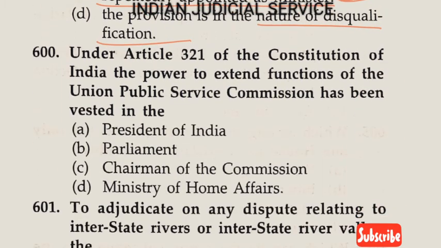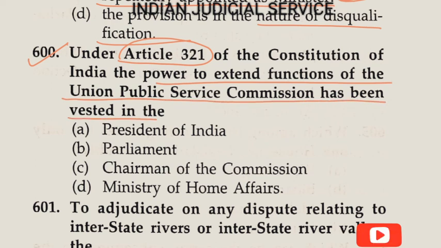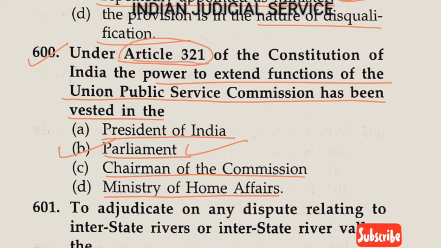Now the last question here, question number 600. Under Article 321 of the Constitution of India, the power to extend the functions of the Union Public Service Commission has been vested in: option A, President of India; option B, Parliament; option C, Chairman of the Commission; and option D, Ministry of Home Affairs. So clearly the answer here is Parliament. Option B is correct. Under Article 321, the power to extend the functions of the Union Public Service Commission has been vested in the Parliament.